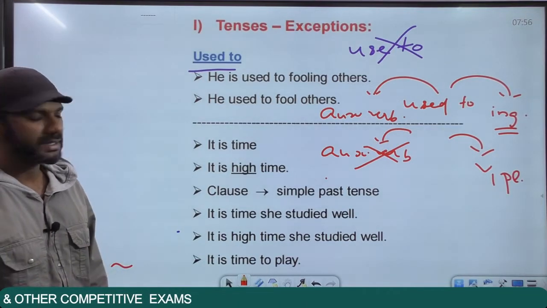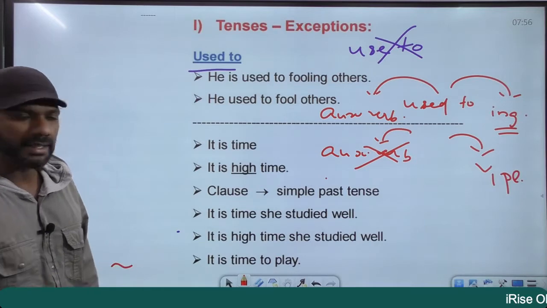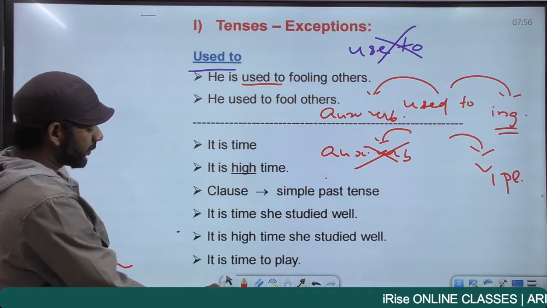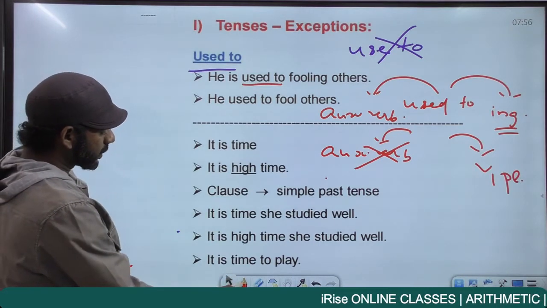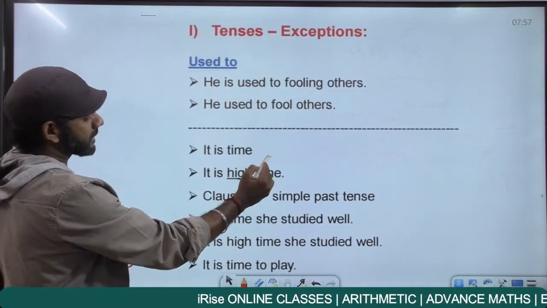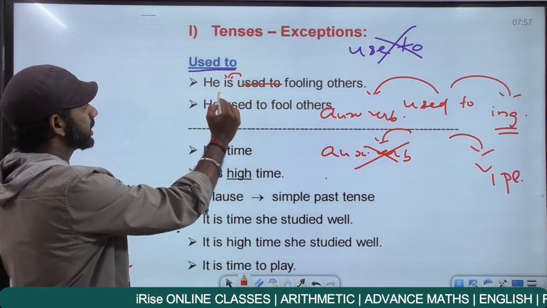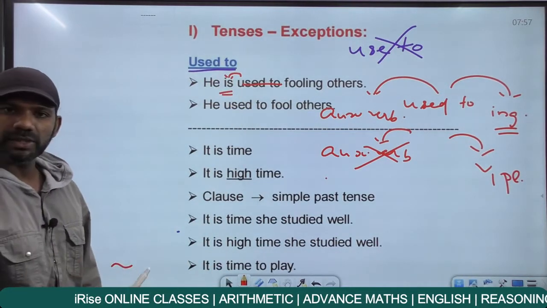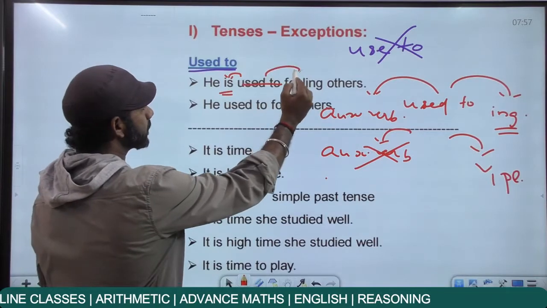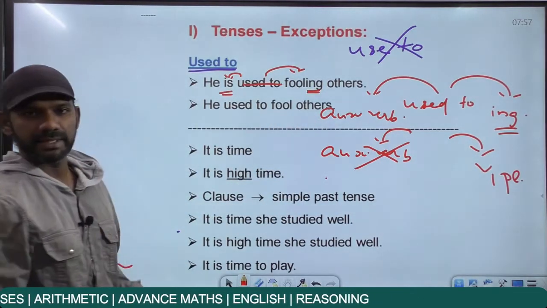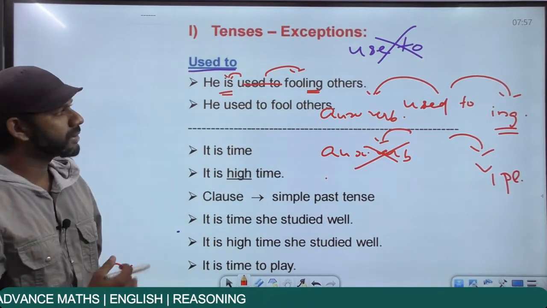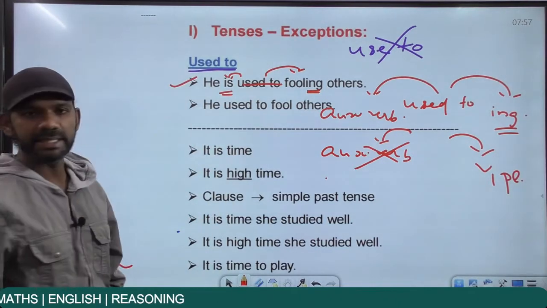Come to the first statement. He is used to fooling others. So in this statement, we have the usage "used to". Now in front of "used to" in this statement, we have an auxiliary verb. And as I said, when there is an auxiliary verb in front of "used to", it will be followed by ing. He is used to fooling others, and after "used to" in this statement we have an ing word. So there is an auxiliary verb in front of "used to", and after "used to" we have an ing word. So, he is used to fooling others. This statement is grammatically correct.